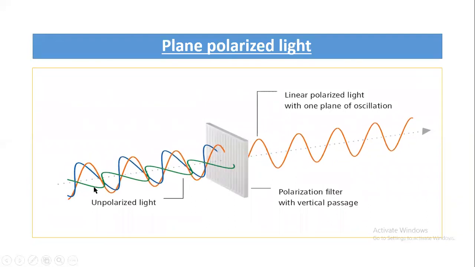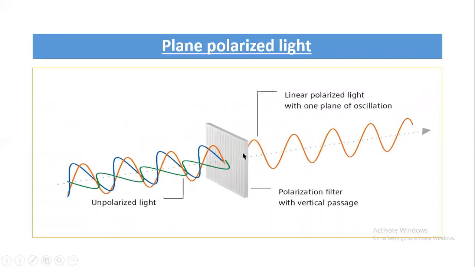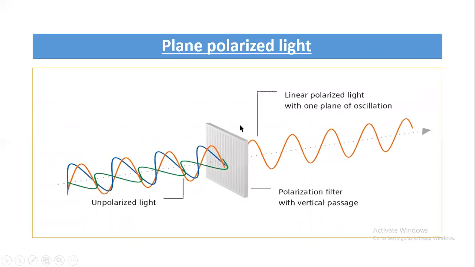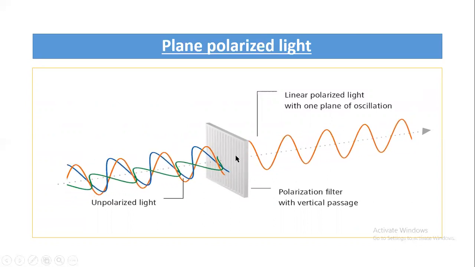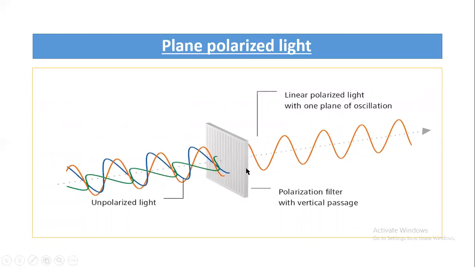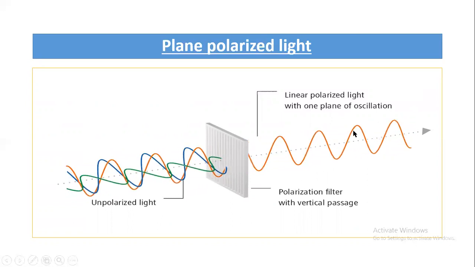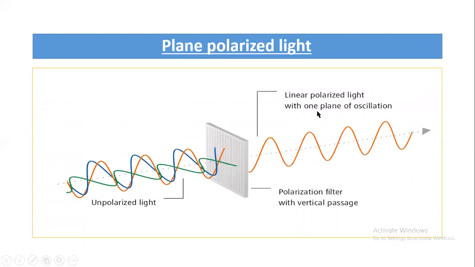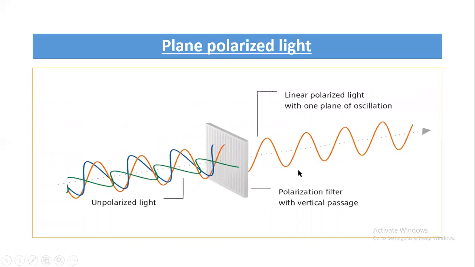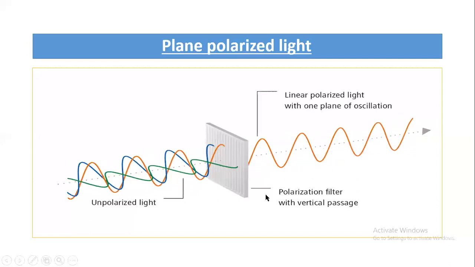Plane polarized light: when ordinary light is passed through a polarizer, that may be a nicol prism made of calcite, we get light having the same wavelength, and this light vibrates on the same plane. This is plane polarized light.